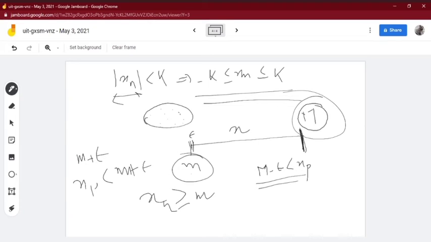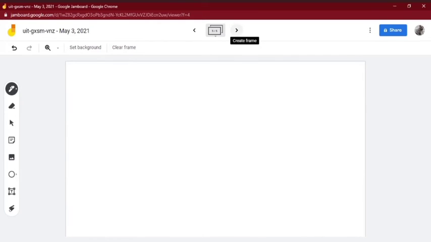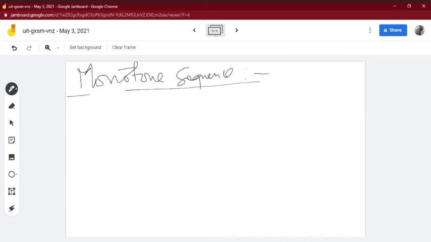Okay, next is monotone sequence. Monotone sequence means some sequences are increasing, some sequences are decreasing.